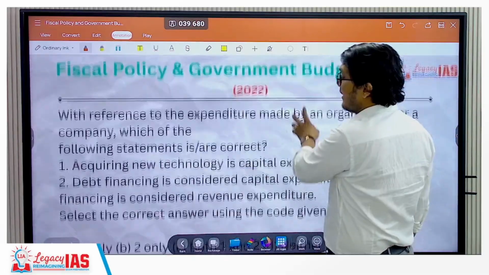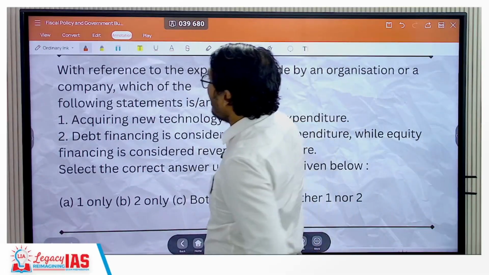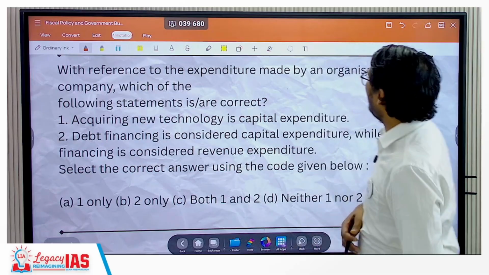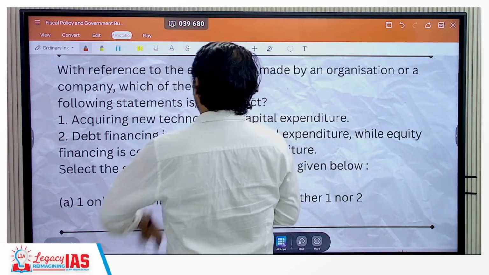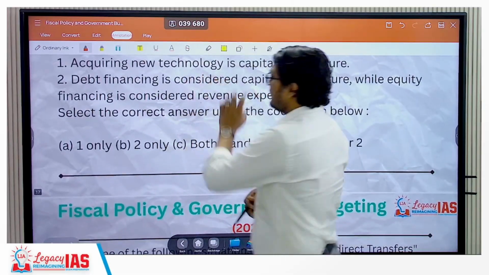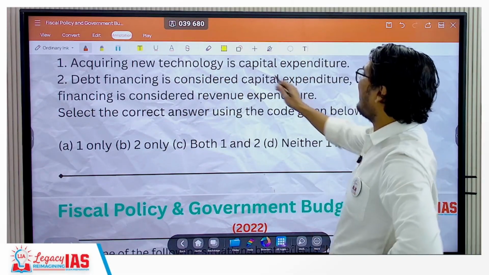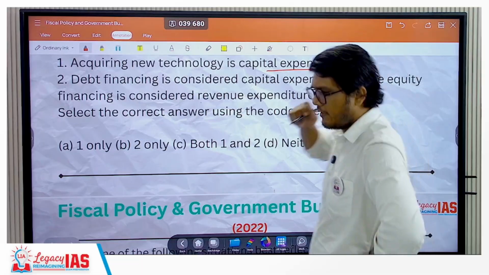Let's move ahead. Again, another question in 2022. With reference to the expenditure made by an organization or a company, which of the following statements is or are correct? First, acquiring new technology is capital expenditure. Yes, it is.